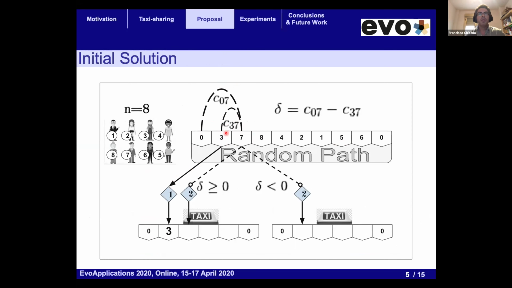For example, in this solution, we take the first passenger, 3, in the first taxi, and then to add passenger 7, we analyze if it is better to go from the origin to 7 to the destination of 7, or if we should go from the destination of 3 to the destination of 7. Whatever is lower in cost is what is done. In the case in which we need a new taxi, we generate a new taxi for this.